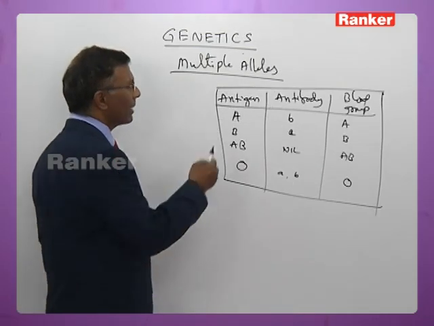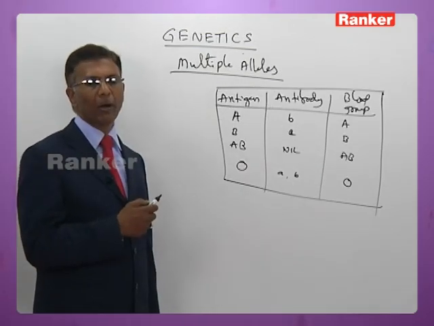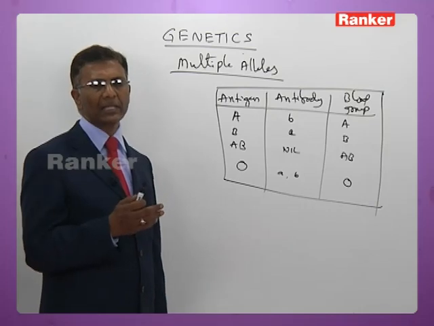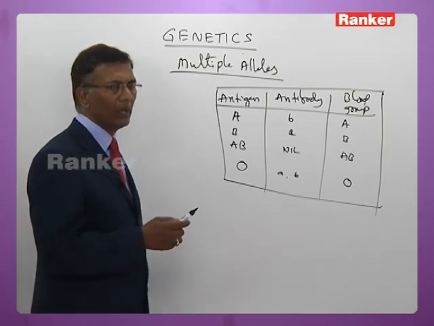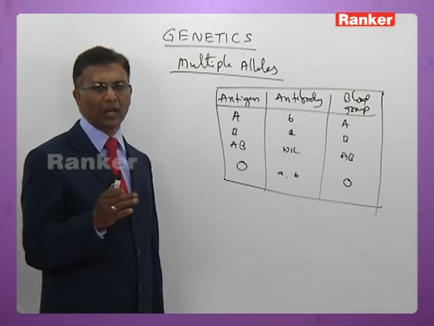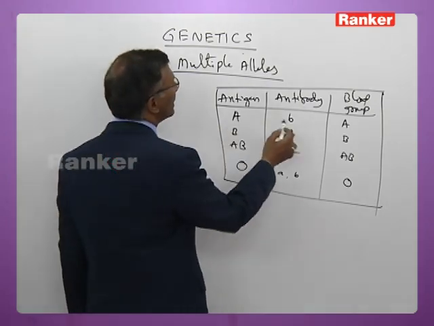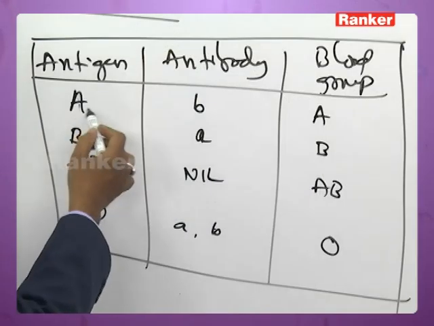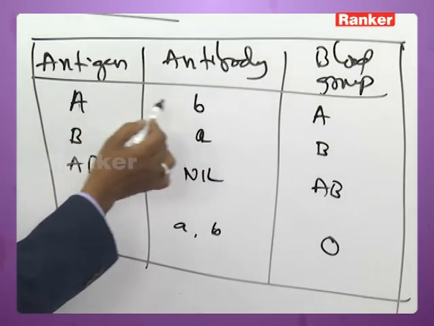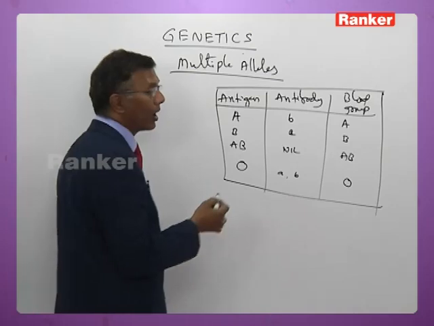Here this tabular form tells us about the different types of antigens, antibodies present and the blood group. Blood grouping is always based on the type of antigen present. If a person carries antigen A, his blood group is A, and a compatible antibody called B is present.